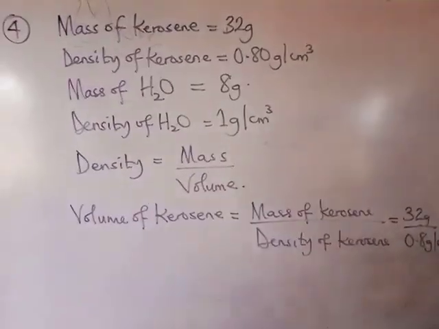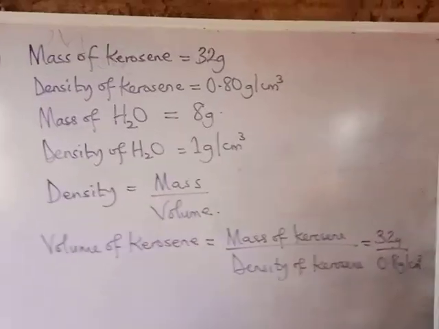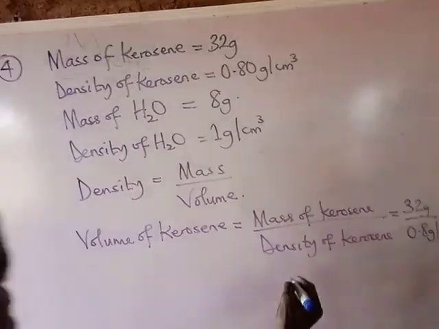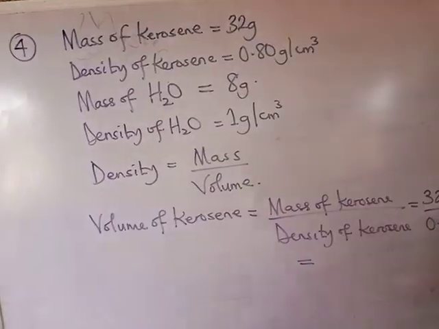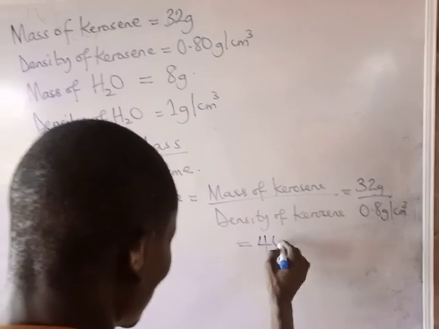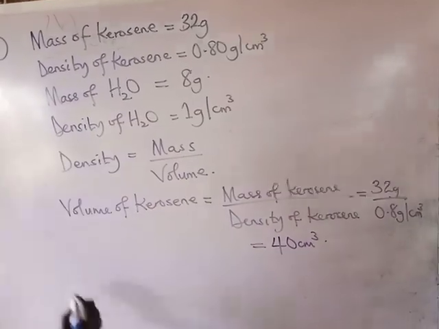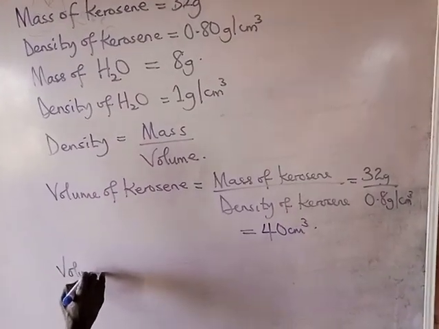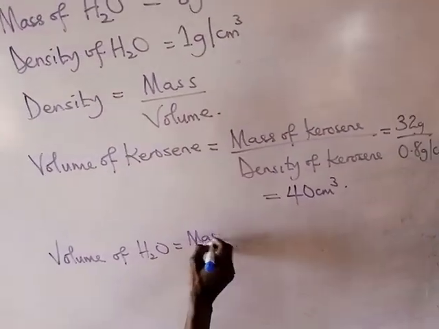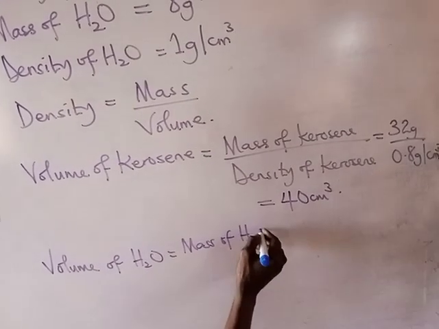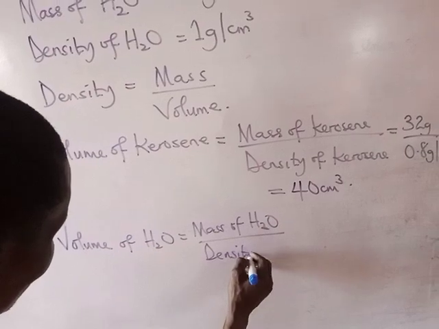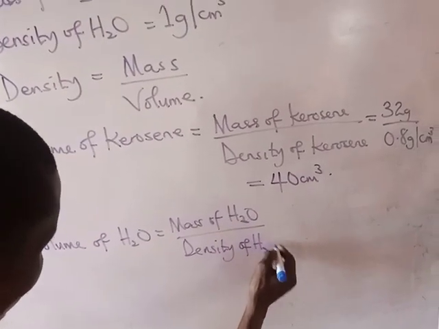Now, then we proceed from there. Invariably, if you check this now, the volume is 40 cm cube. Now, the volume of water will be the mass of water all over the density of water.